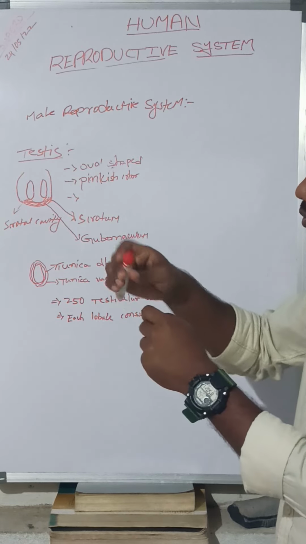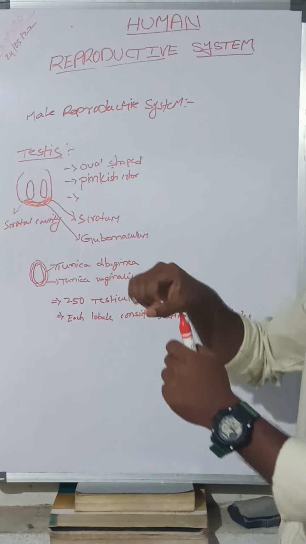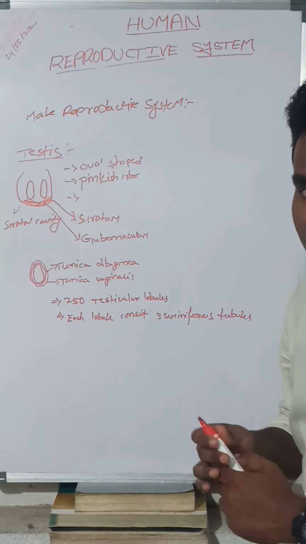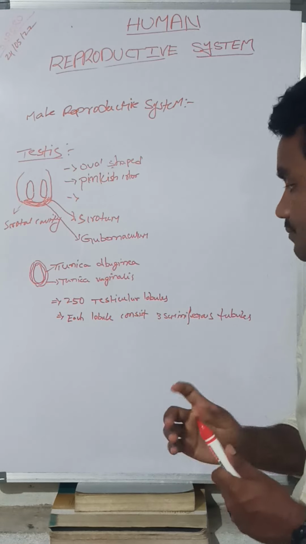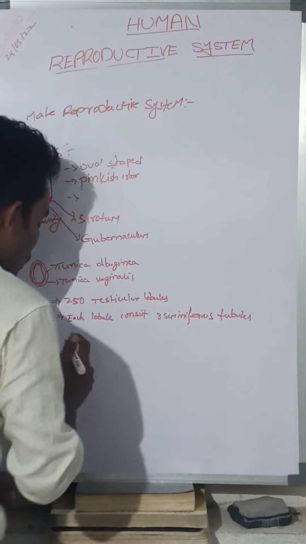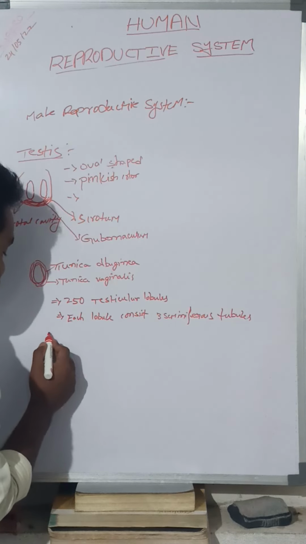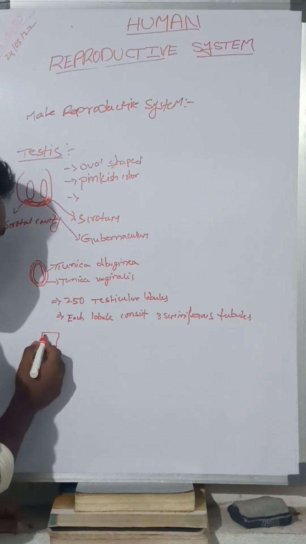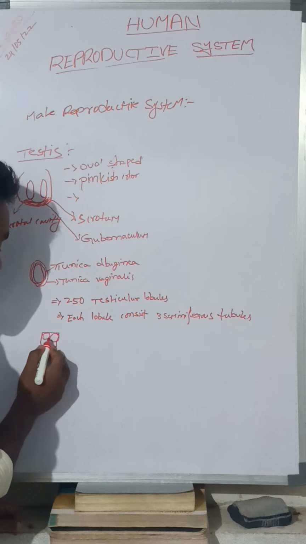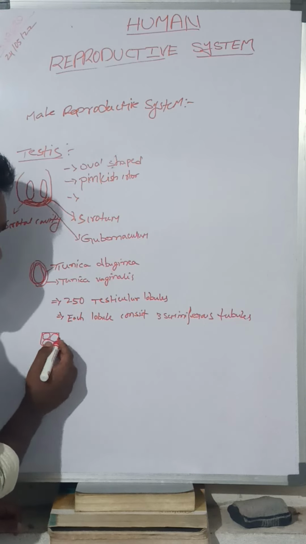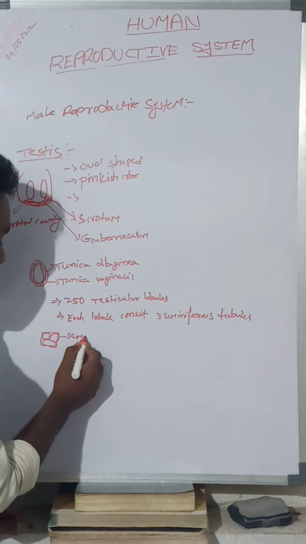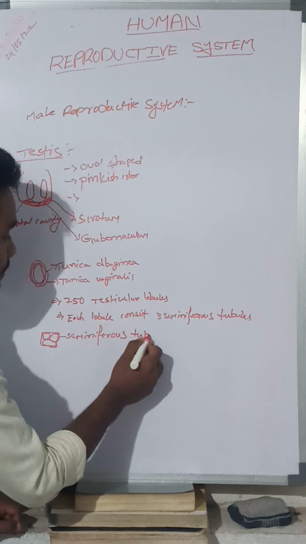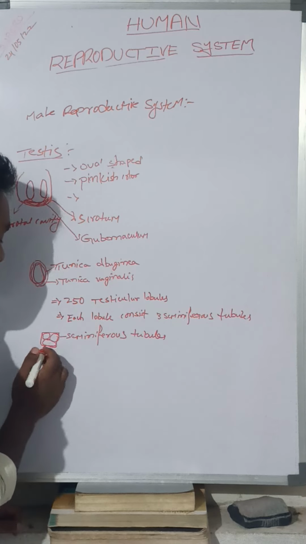The inner surface of the tubule is covered by what? Germinal epithelium. For example, this is one lobule taken from this, and it consists of three seminiferous tubules.